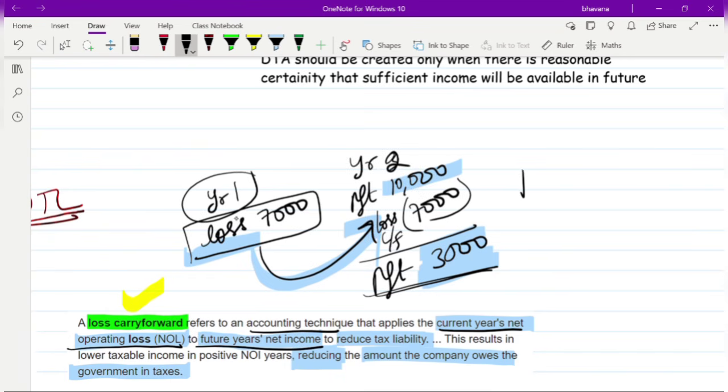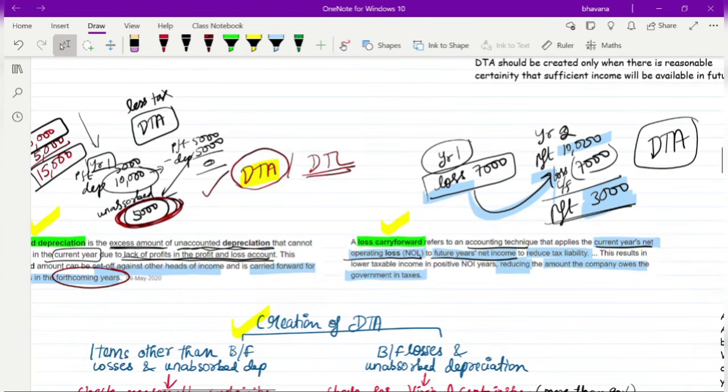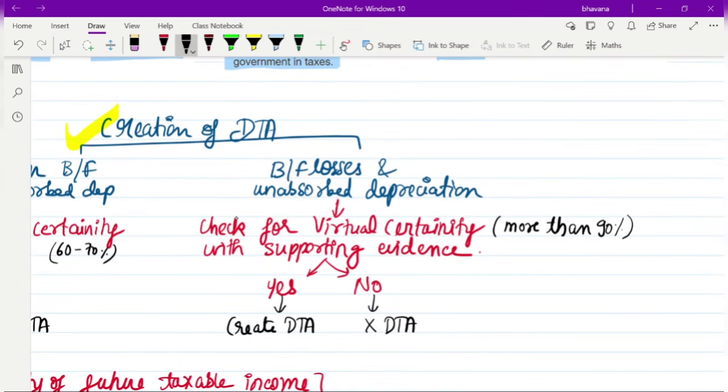So in this case also, due to the benefit in future, you will create a DTA, deferred tax asset. So these are the two cases where you might create a DTA. I'm not telling you that these are the only two cases. These are two of the cases where you can create a DTA.